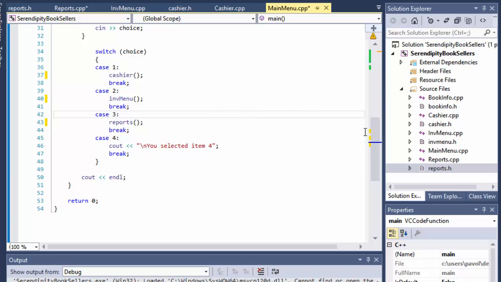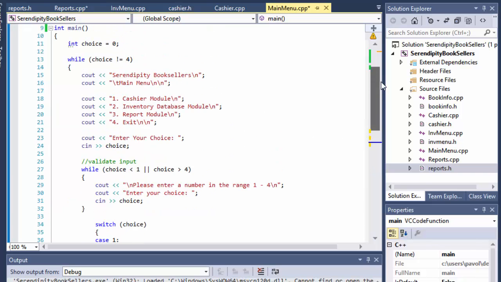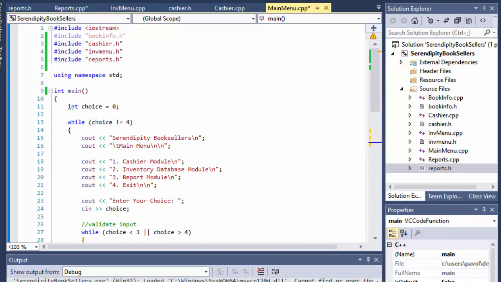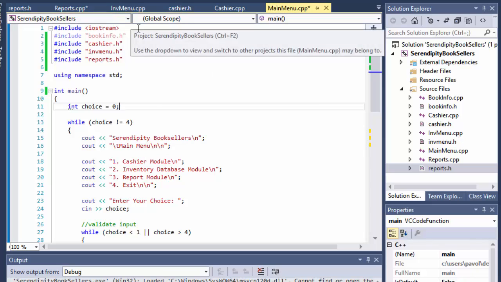And the fourth one is to exit, I believe. And we don't have the book info. I don't think I need to even import it, but I'll just leave it there for now, because maybe in future exercises we will need to do the book info as well. Book info is actually just part of the other modules themselves.